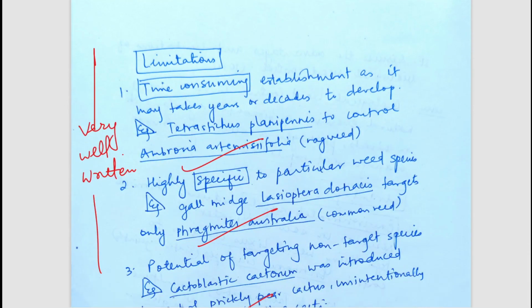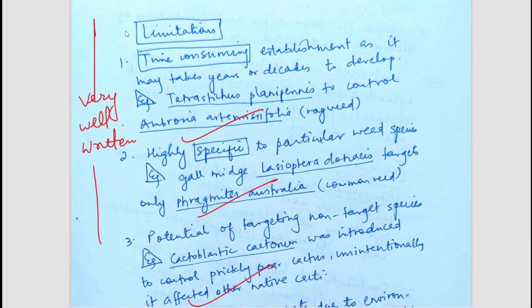There are certain limitations also, such as these biological practices could be time consuming. These are highly specific sometimes. Many times they just work for a particular weed species, and if there is a combination of weed species grown in your field, it makes it very difficult to control them with these biological practices.